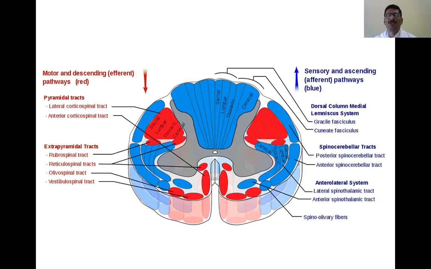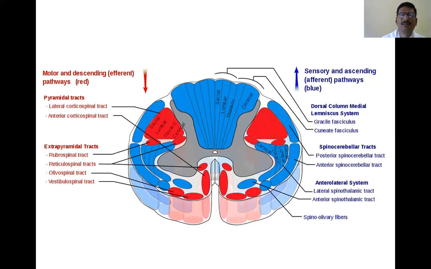In order to know that, we should know the position of the fibers. Suppose there is a lesion in the dorsal column: a lateral lesion will lead to loss of sensation from cervical segments. Suppose the lesion is at the medial part, then the fibers arising from sacral segments are damaged, so those areas will be affected. This is just to show the position of the sensory fibers. Next, the dermatomes: that is the part of the skin which receives inputs from the various spinal nerves. That will help you identify the location as well as the type of nerve fiber involved in that particular lesion.